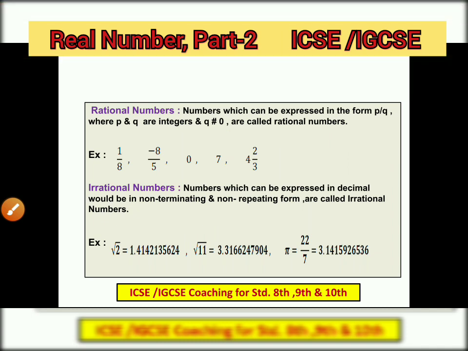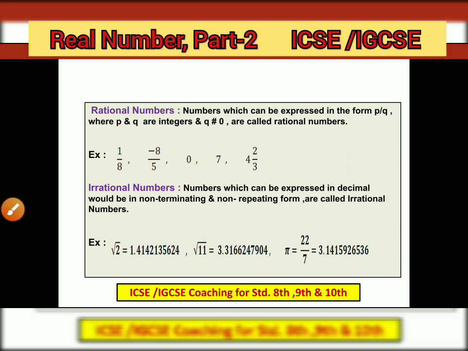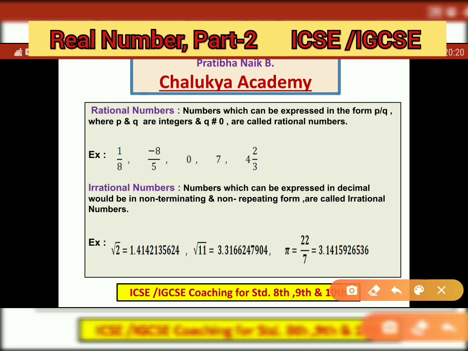Square root of 2 is an irrational number because in an irrational number 2 conditions should be fulfilled. One, it should be non-terminating. That means the remainder should not be 0 and you will get continuous digits. And the second important condition is non-repeating. That means no digit should repeat continuously. Here we are not getting a single digit repeatedly. That's why square root 2 is an irrational number.